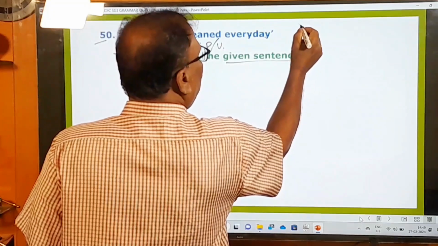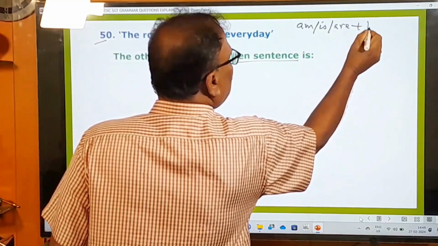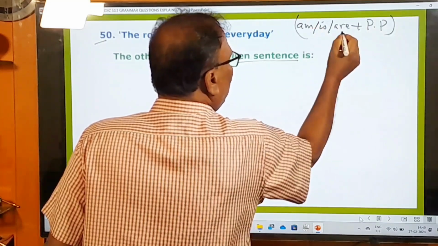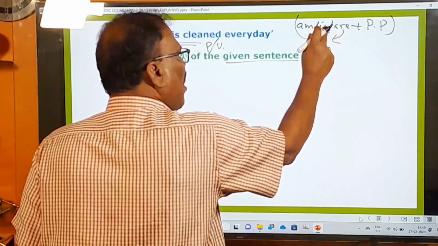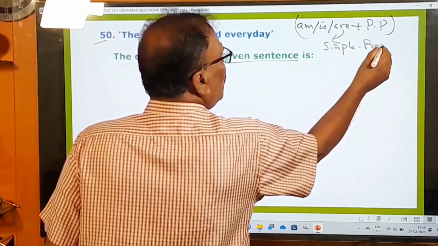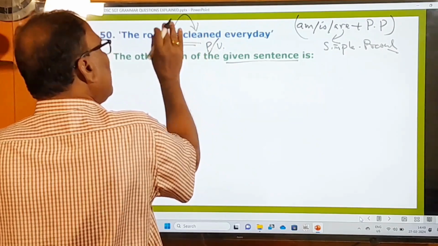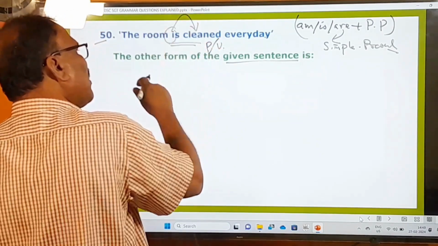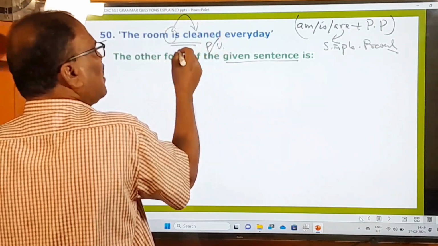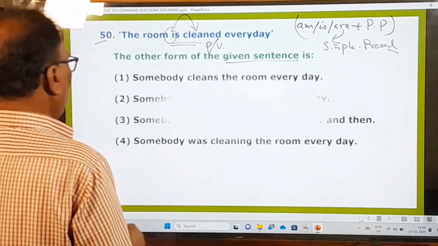So whenever you find am, is, or are plus past participle form of the verb, that is nothing but the passive form of the simple present. Only the simple present can be turned into passive voice in this way. Is plus pp. Is cleaned means the sentence in the active form must be in the simple present. So what should be the right one? Let us look at it.